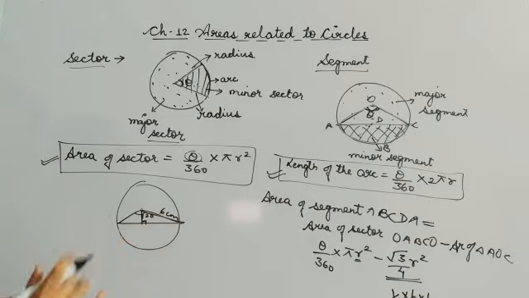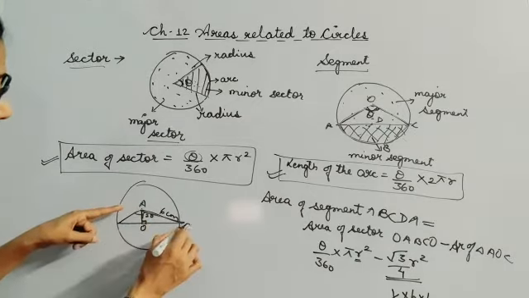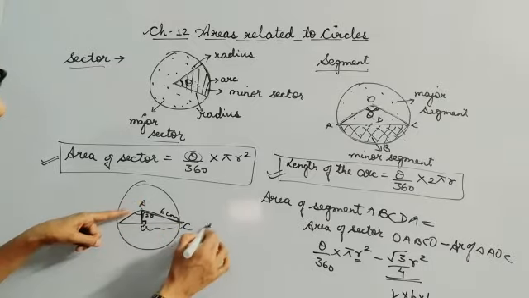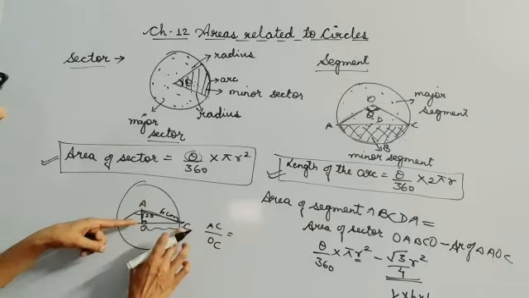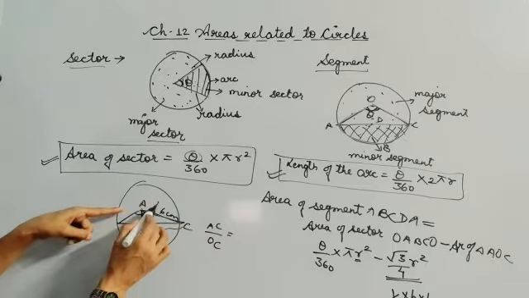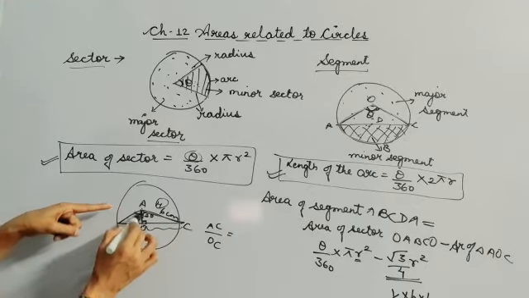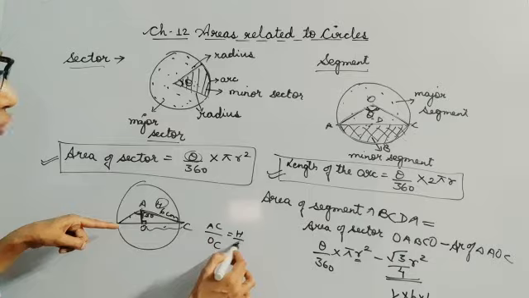So by using a trigonometric ratio in this triangle AOC, if you want to find OC, then you take AC upon OC. Here AC is the hypotenuse. This is 120 degrees complete, and since this line is bisecting it, you take it as 60 and 60. So your OC is the perpendicular.